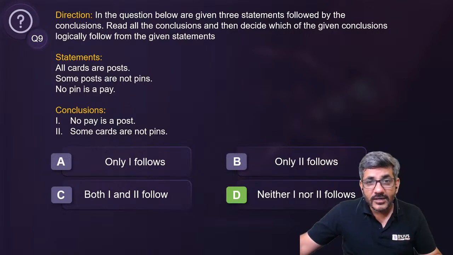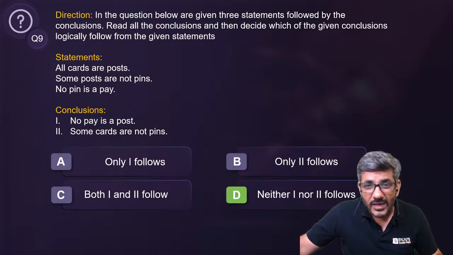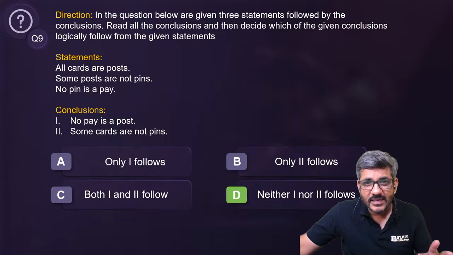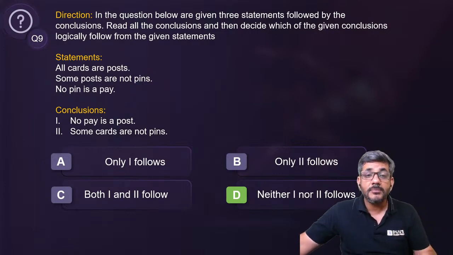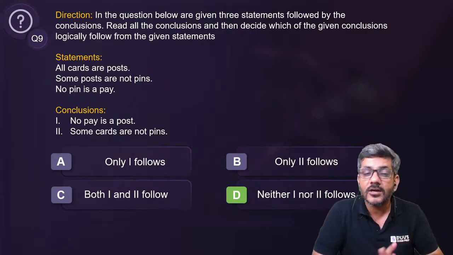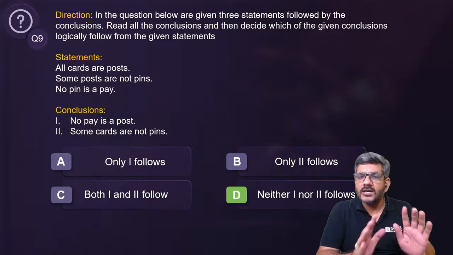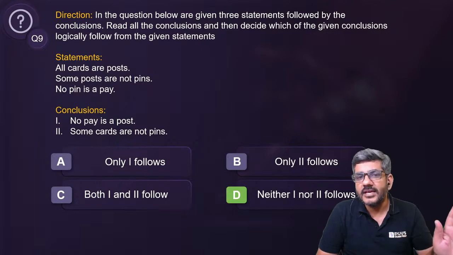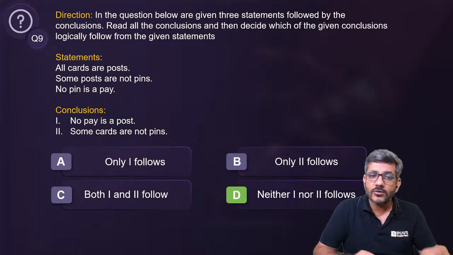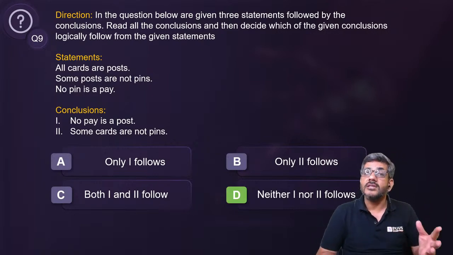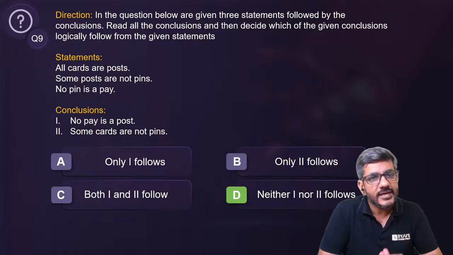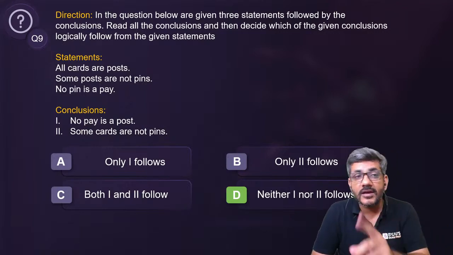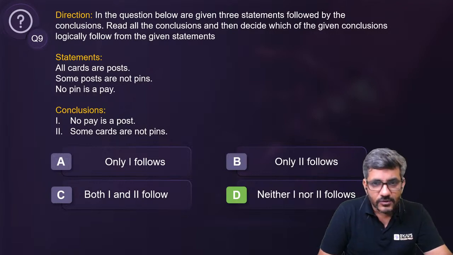I hope all of you got the answer, and the good thing is I got 2 answers correct as well. Shubham gave the right answer, Sakshi gave the right answer, but honestly speaking it was a difficult question of syllogism. तो अगर आपका गलत भी आया है, do not lose heart. It's a difficult question. Anyone would have made a mistake in this question. Commonly मेरे ख्याल से अगर कोई शायद टीचर भी कर रहा होता तो वो भी गलती कर सकता है, because these are the very common mistakes in syllogism. It was a difficult question of that. Let's move on to the next question.